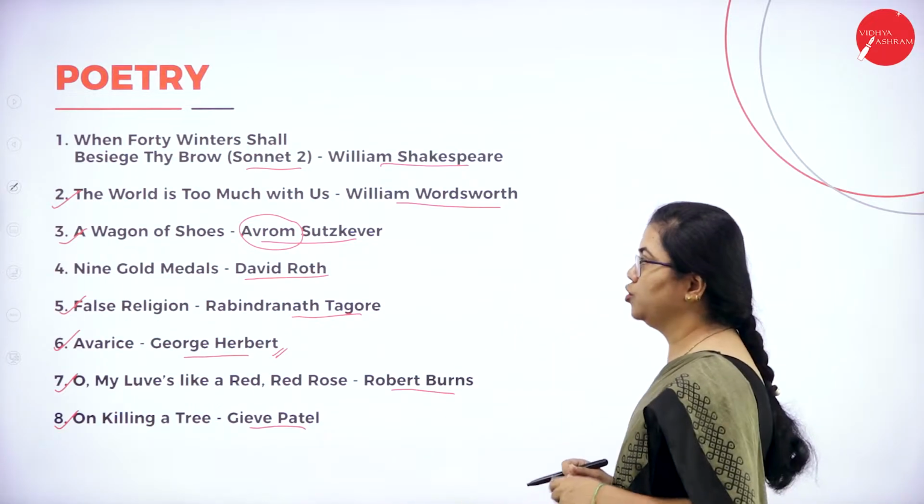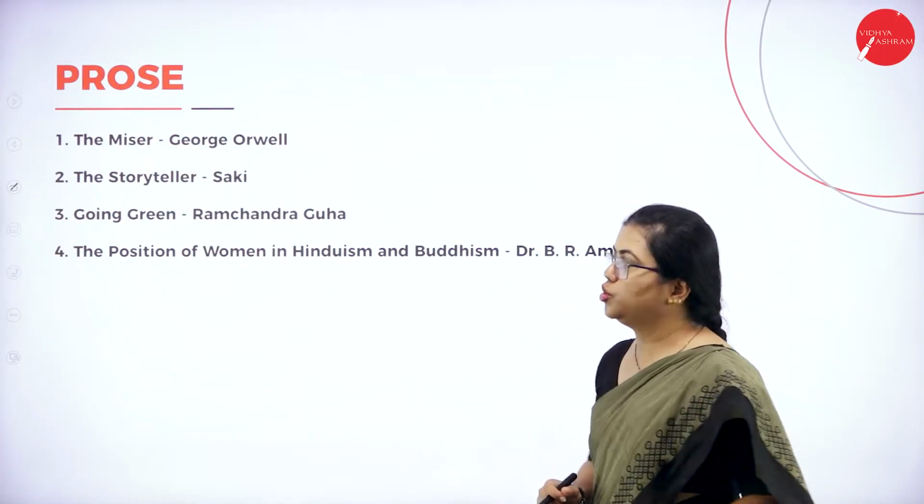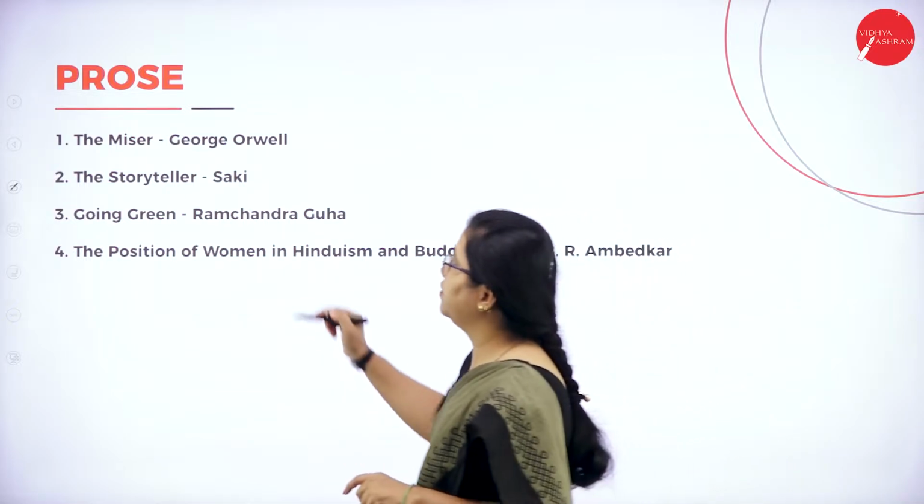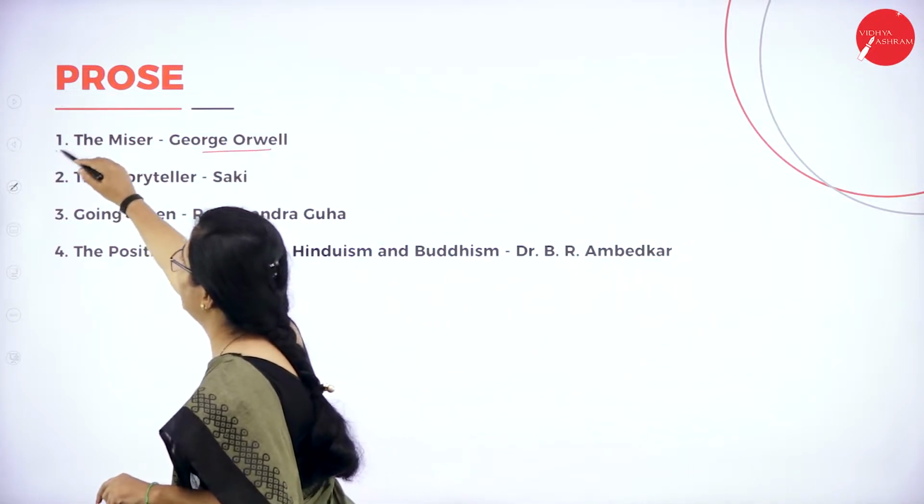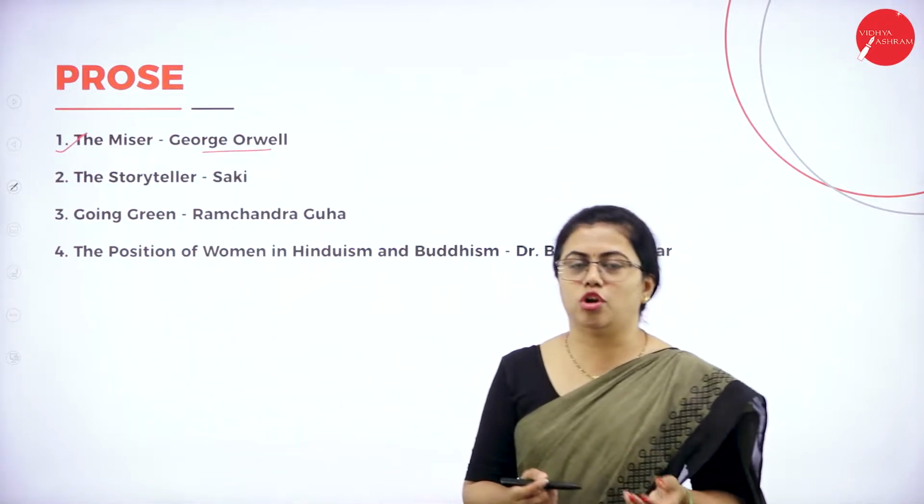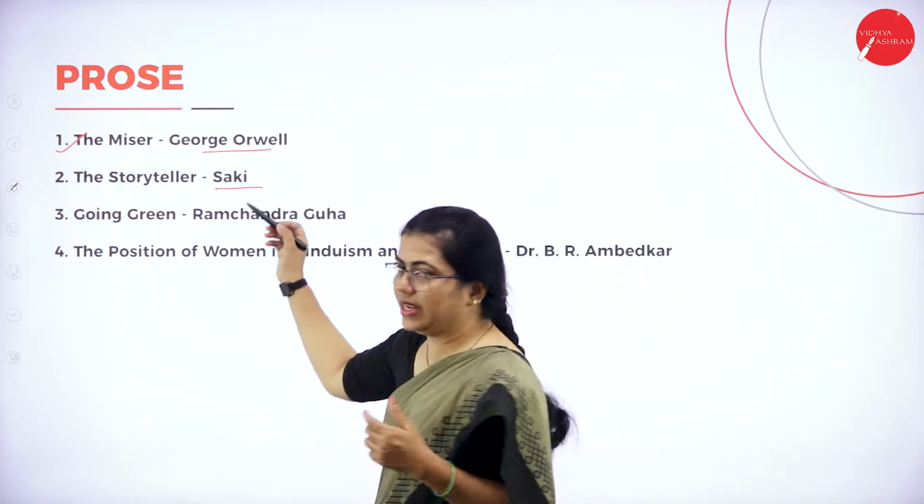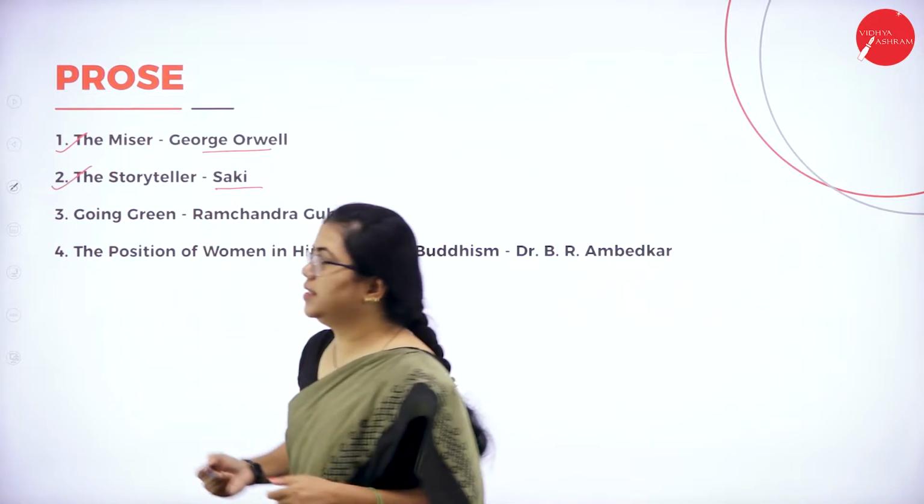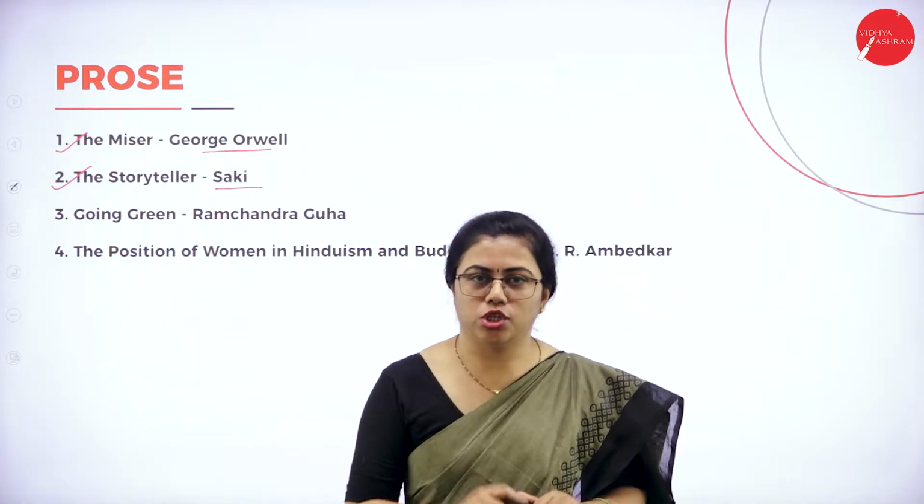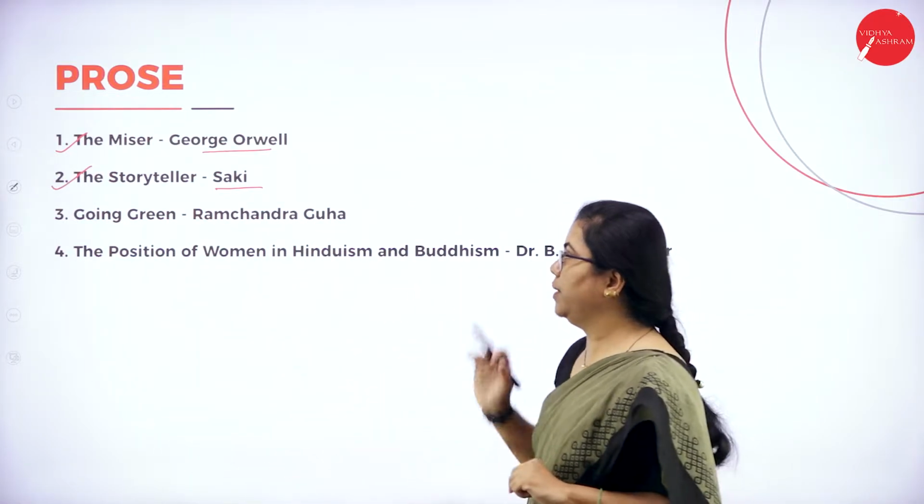Then we have prose also. What do we have in this prose? We have George Orwell's The Miser. It's a short story. Then we have Saki, who is an Indian writer. He has written The Storyteller. So these both are short stories, and you will be learning both.